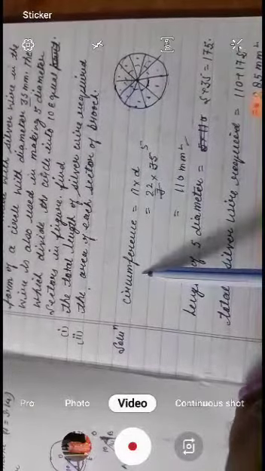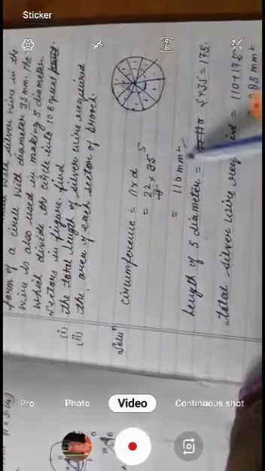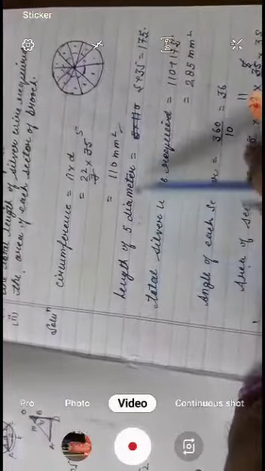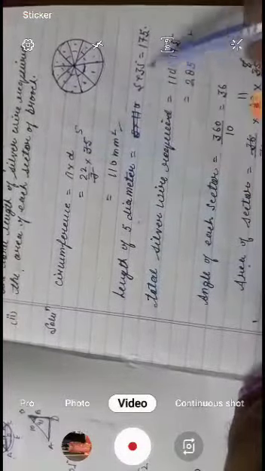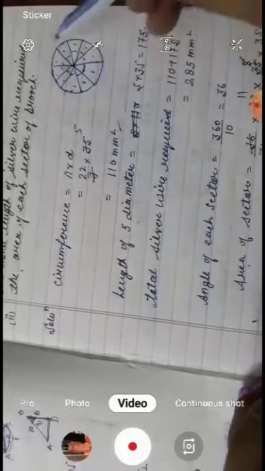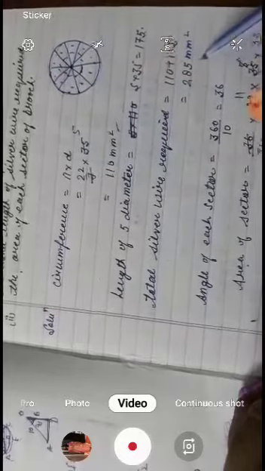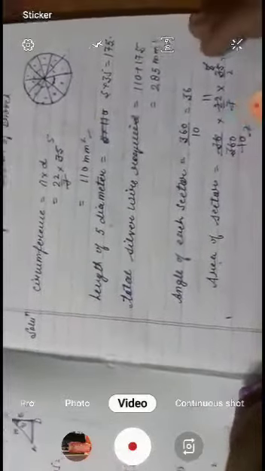Firstly, we have to find the circumference, pi into d. D is 35, and the answer comes in millimeter. Now the length of 5 diameters: 5 diameters means 35 into 5. Both we have to add. First we found the circumference, and the diameter given as one, now we will multiply by 5. This is the total wire required.